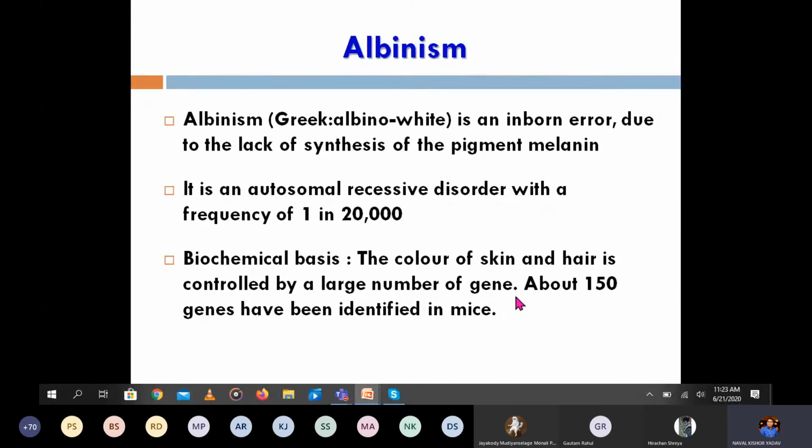More than 150 genes have been identified in mice which are related to this albinism. So remember, it is an inborn error due to deficiency or lack of melanin biosynthesis, autosomal recessive.